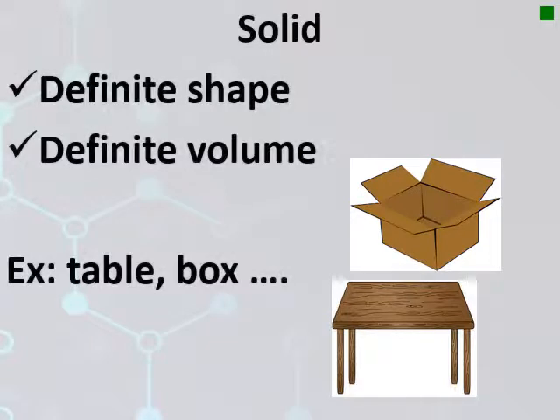First, solids. They have definite shape and they have definite volume. Examples of this: table, box, chair, desk, fan, all of them are classified as solids.